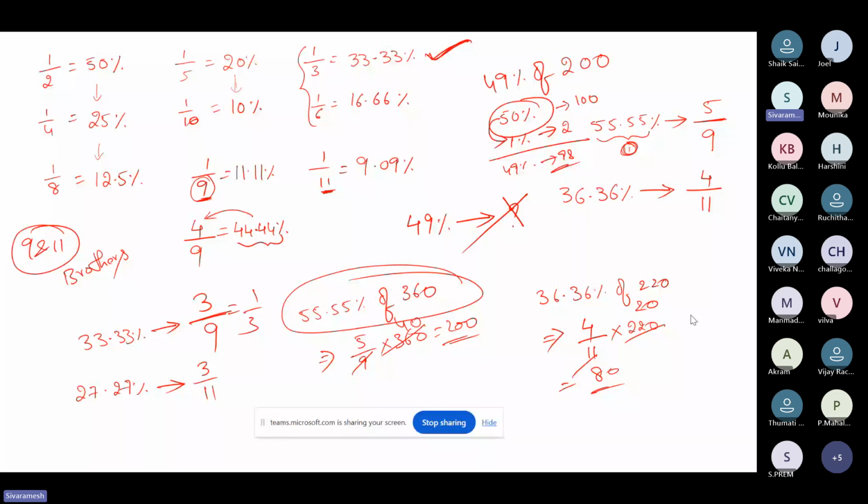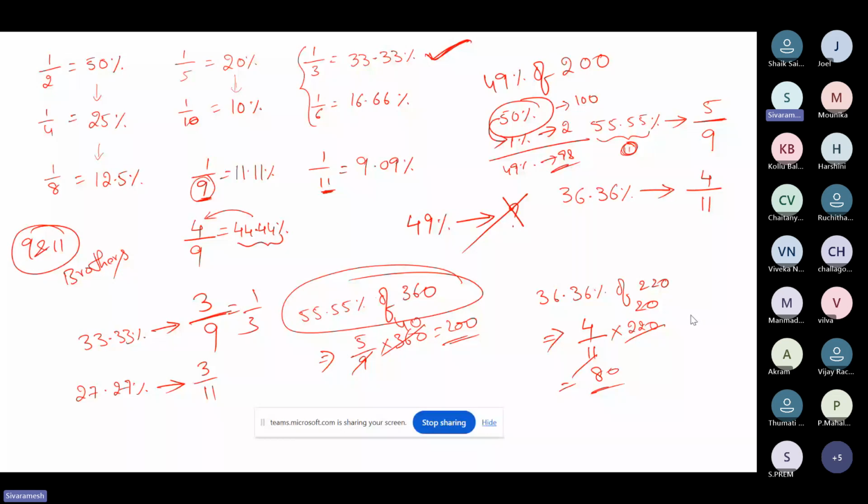And even further also, there are so many points where we have direct conversions. At that time I'll not discuss step by step. Guys, this is the process. So I'll tell you directly. So make sure that you remember these fractions. I'll give you 1 minute. Make a note and remember all these fractions.